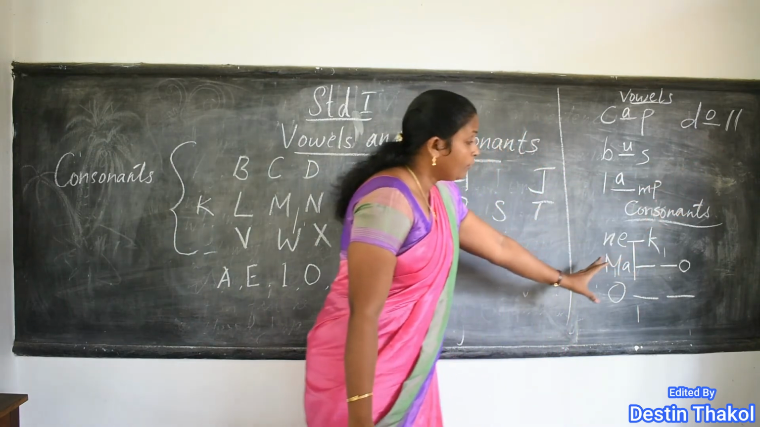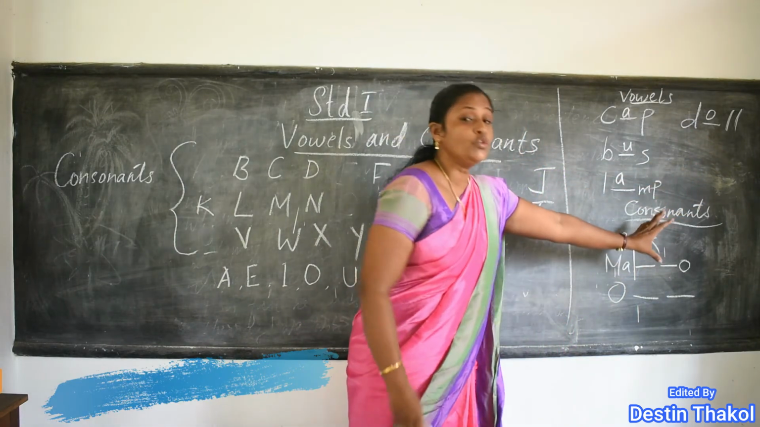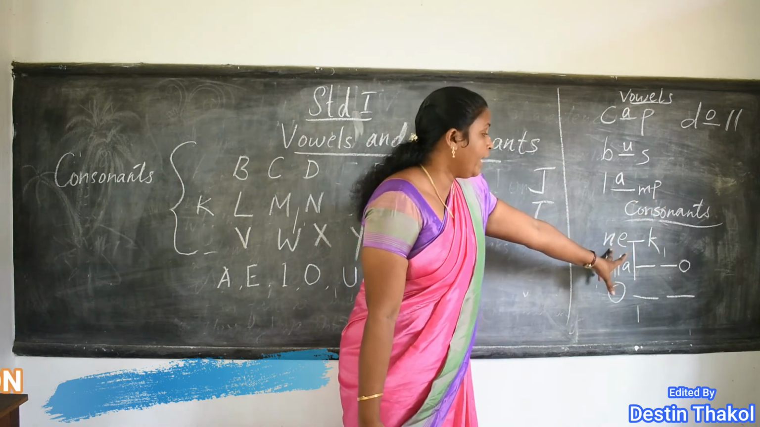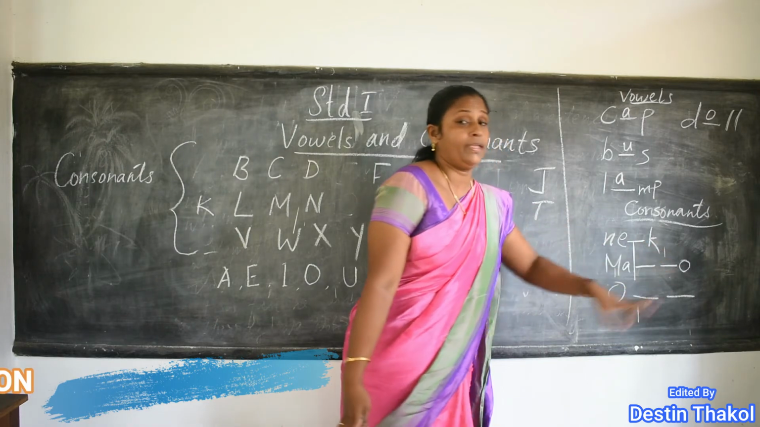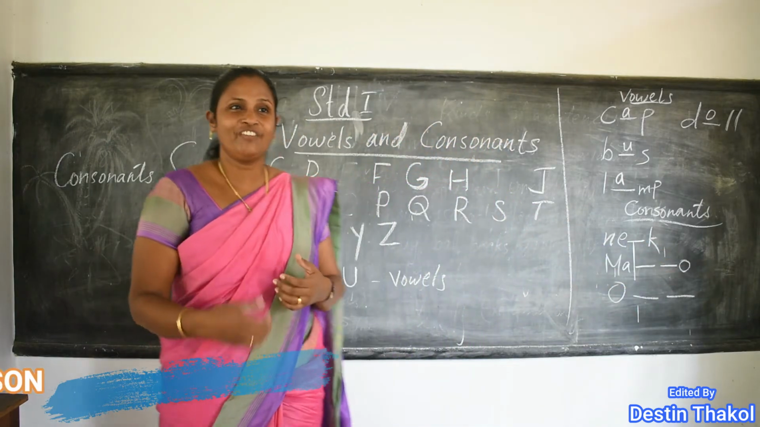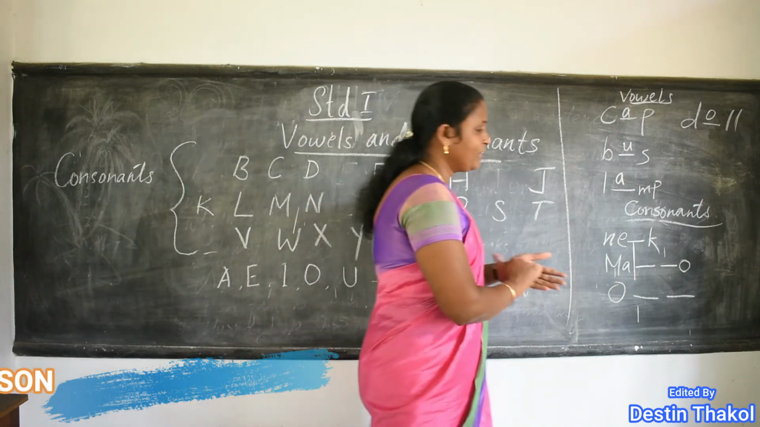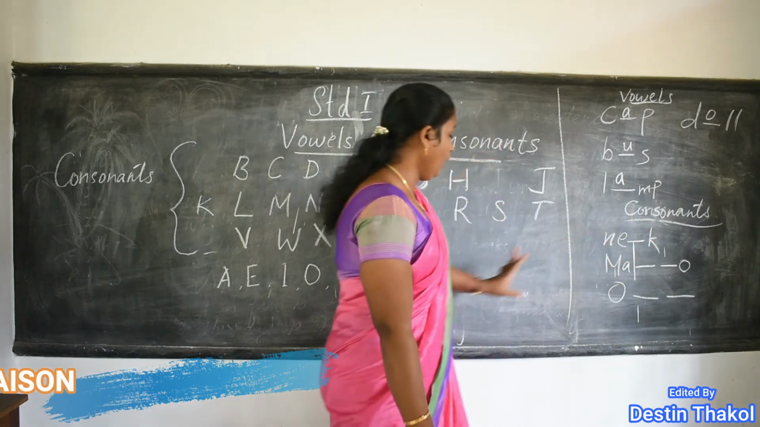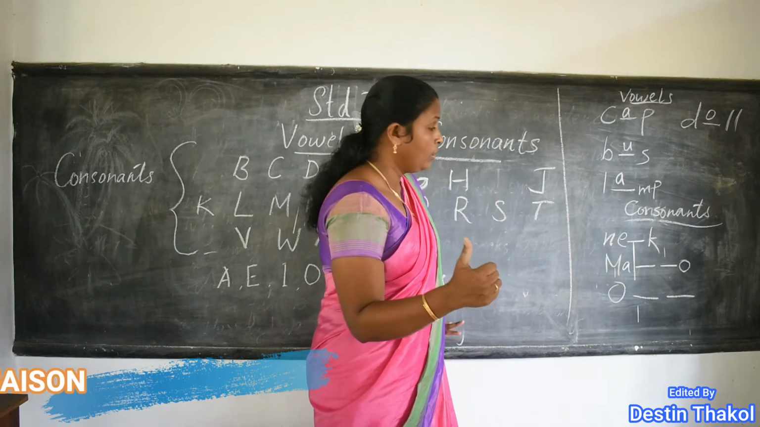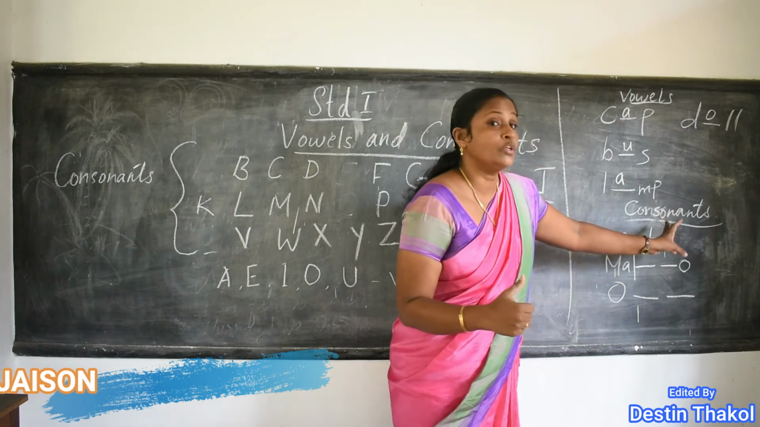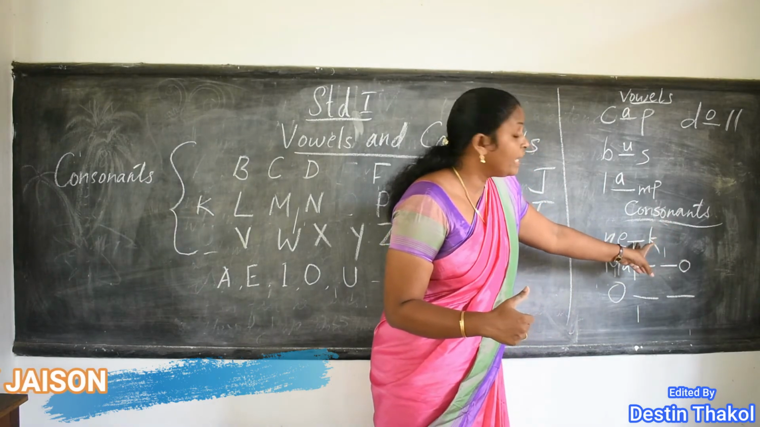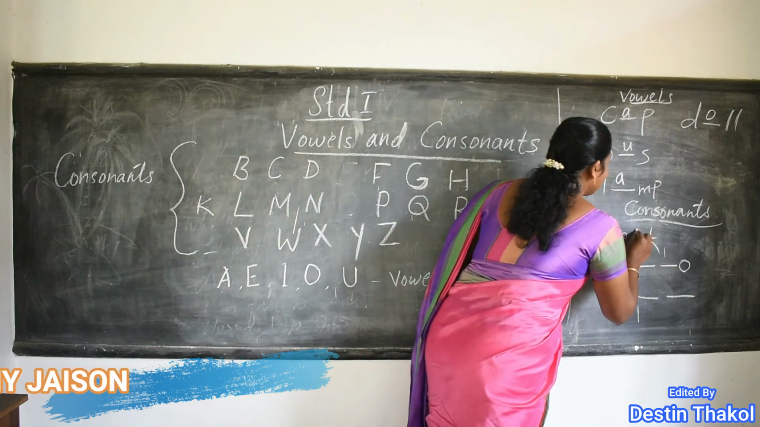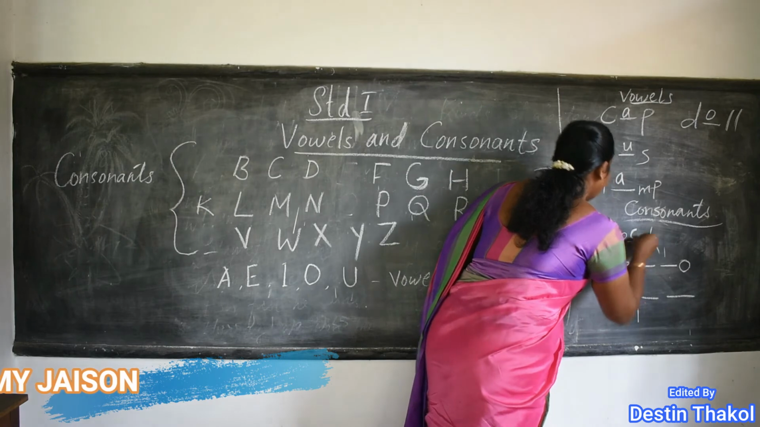And next, we have to fill up the consonants here. N, E, dash, K. Can you say which word is missing? Here we have to write the consonants, not vowels. A, E, I, O, U are vowels, no? So here we have to write consonants. So which spelling is missing here? Yes, C. So we get the word neck.